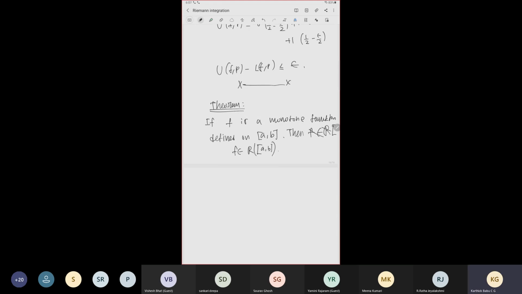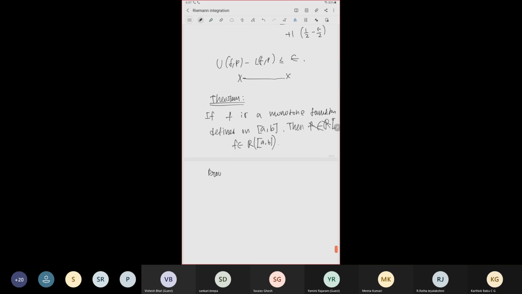So how are you going to prove this? Can anyone suggest any idea? It is a similar thing: we have to find a partition that will work, such that U(f, P) minus L(f, P) is less than epsilon.